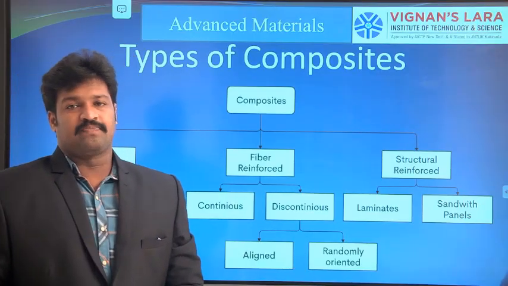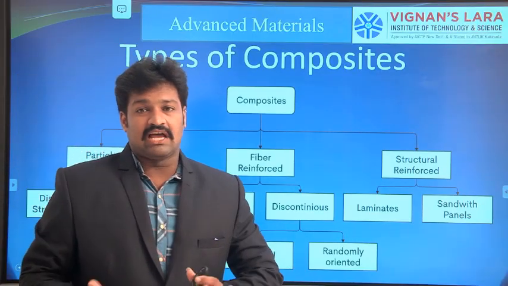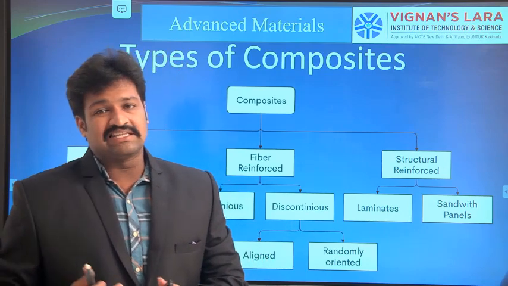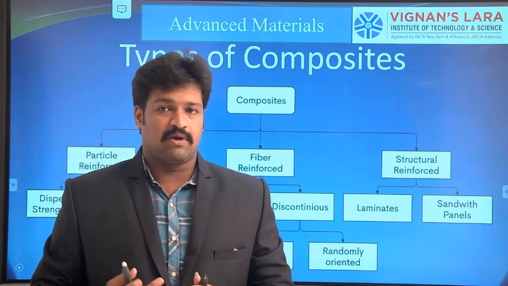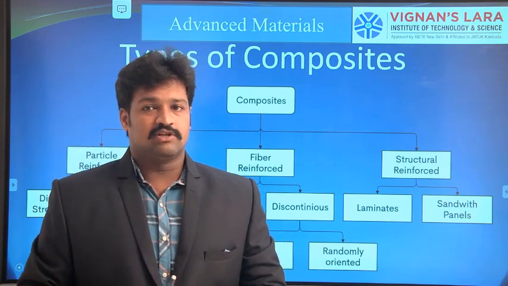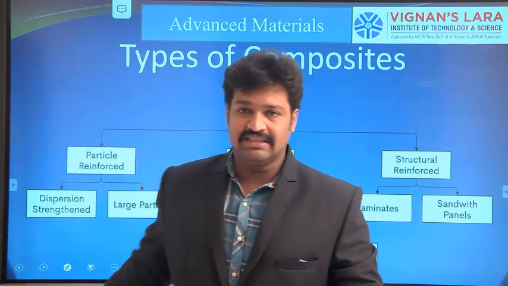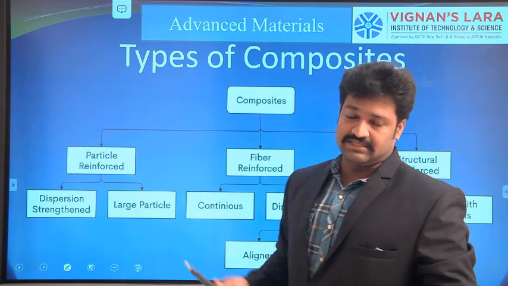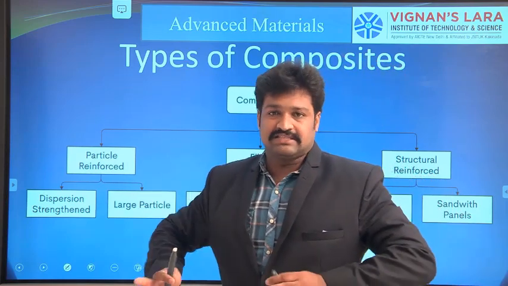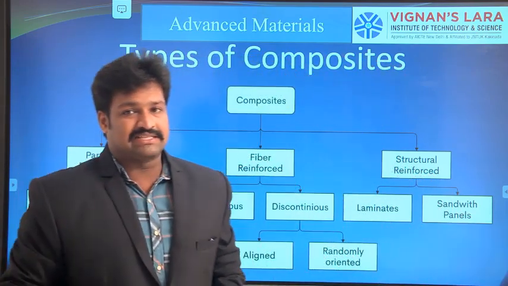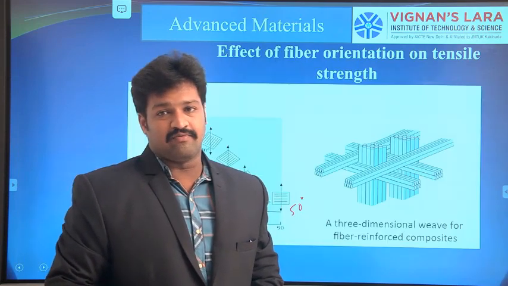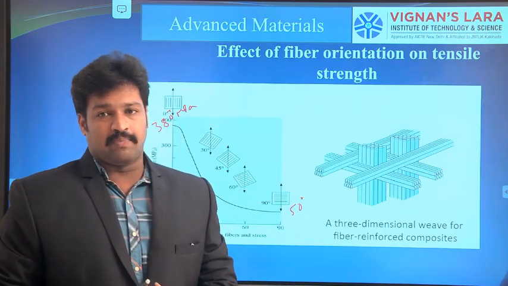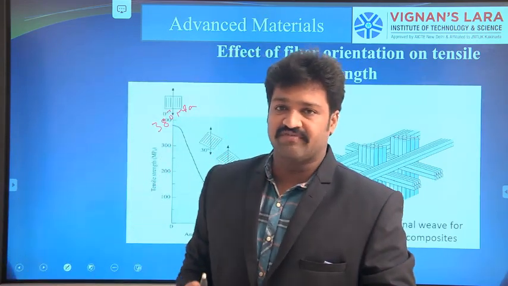Good morning everyone. In the last class we discussed the classification of composites based upon the type of reinforcements. Depending upon the reinforcement we have three types: particulate, fiber and structural. We discussed that in the earlier classes. Now we will discuss the fiber orientation, the effect on properties based upon the orientation of the fibers.